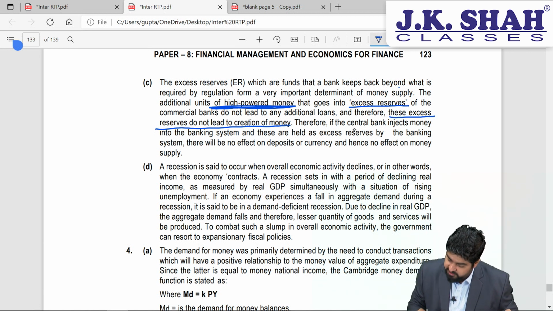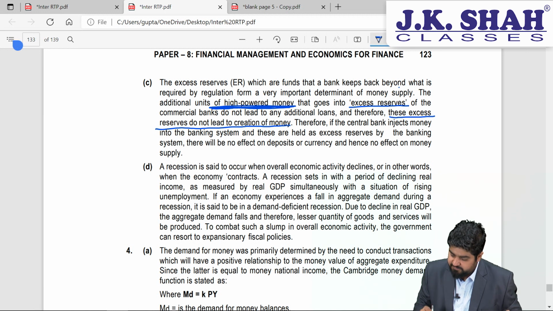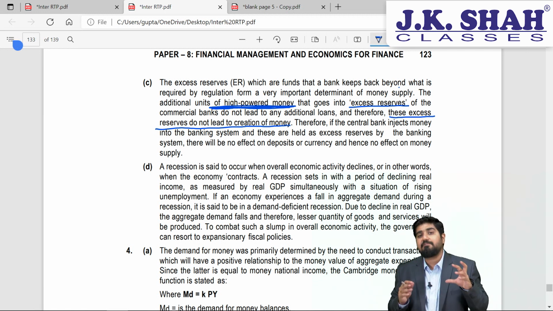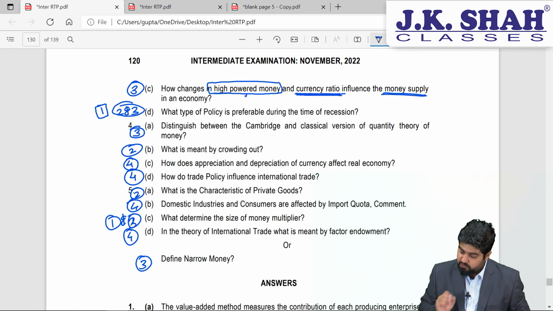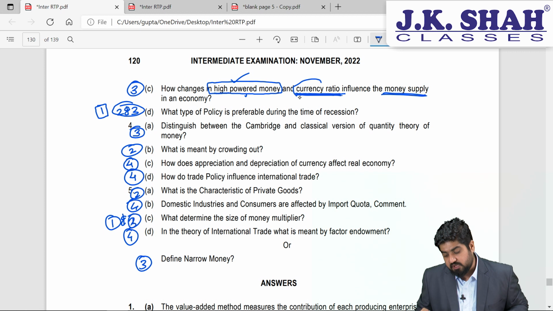Therefore, if the bank injects money into the banking system, and if it is held in excess reserves by the banking system, there will be no effect on the deposits or the currency, hence no effect on the money supply. Of course, this is an incomplete answer. As I have told you, this is just an indicator of how you have to write your answer, but this is incomplete because, if you carefully observe, in this question they have just mentioned the high powered money. They have not mentioned the currency ratio.